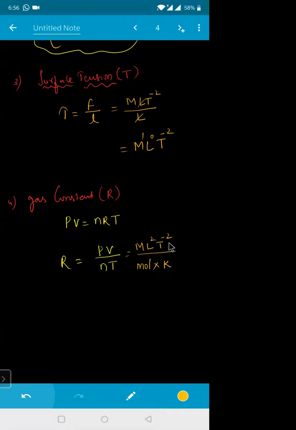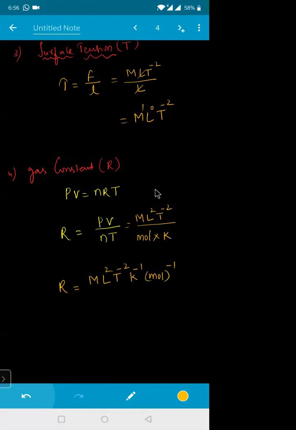So what will be the answer I'll be getting? Dimension of your gas constant will be equal to M L square T power minus 2, divided by Kelvin and mole. This will become Kelvin to the power of minus 1, mole to the power of minus 1. Is that clear? Yes, sir.